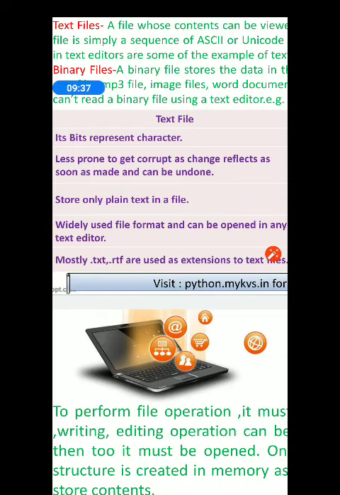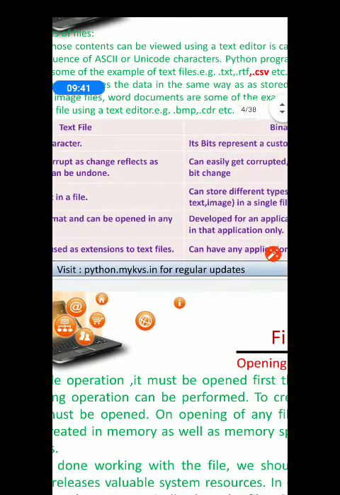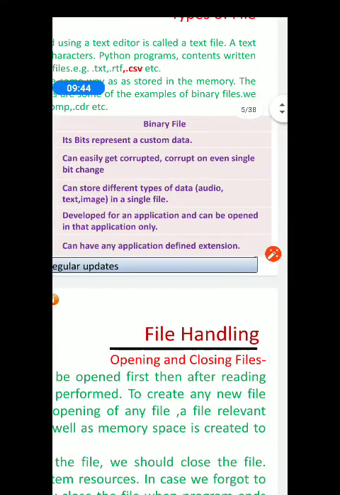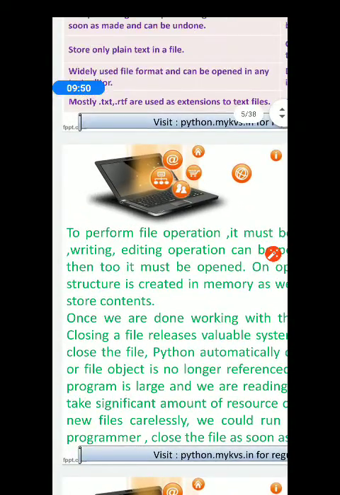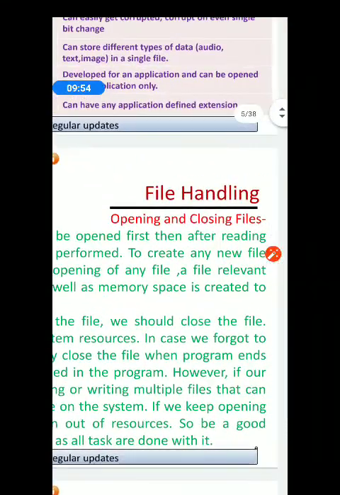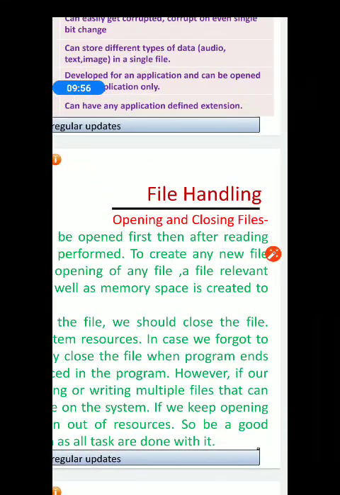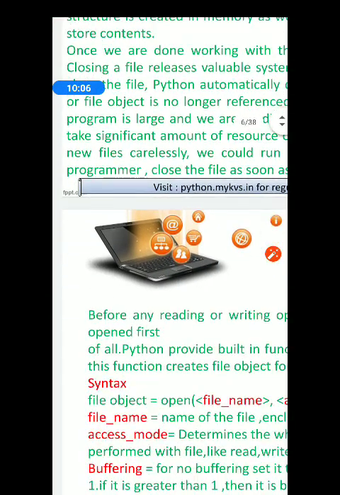This is text file and this is binary file. Now see, if you want to perform file operation, you have to open the file, and once the processing has been done, you have to close it. So it is a very important procedure, opening and closing files.